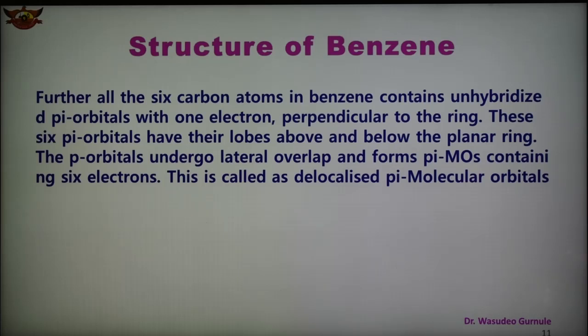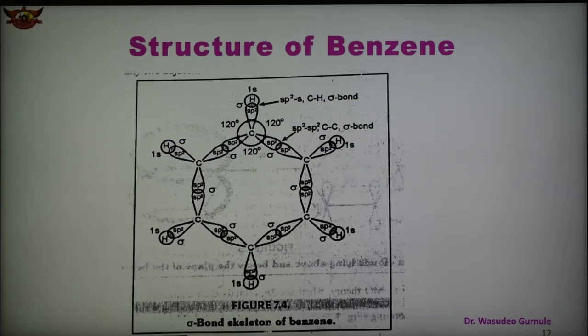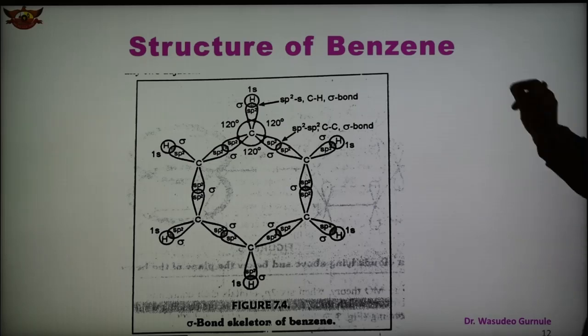the benzene contain an unhybridized p orbital with 1 electron, perpendicular to the ring. These 6 p orbitals have their lobes above and below the planar ring, and therefore the p orbitals undergo lateral overlapping. Each carbon has an unhybridized orbital, and they overlap laterally, forming the pi bonds. This is also known as the delocalized pi molecular orbital, which is shown in the figure. How the sigma bond skeleton of benzene is shown here.